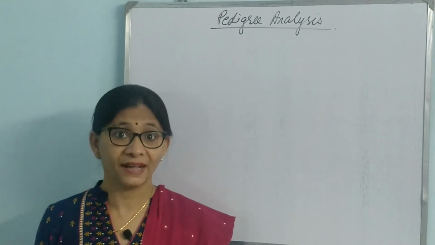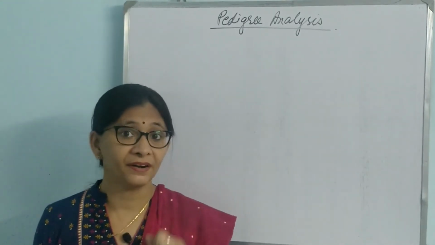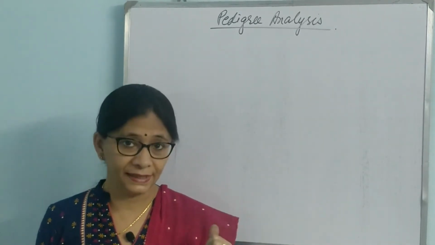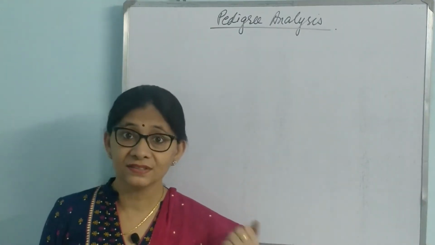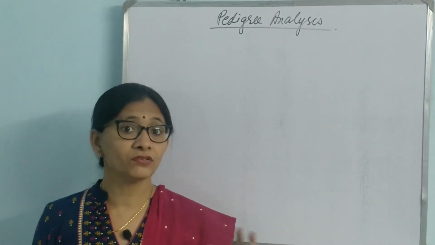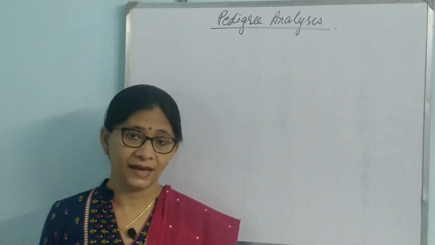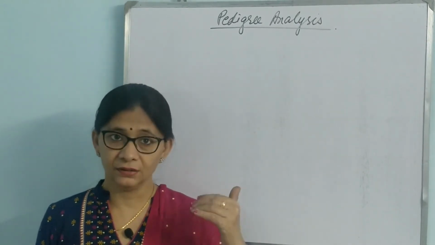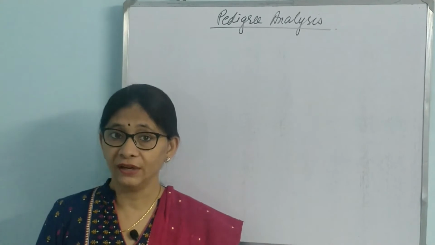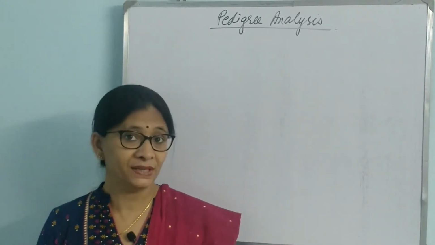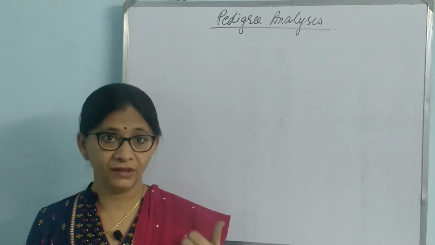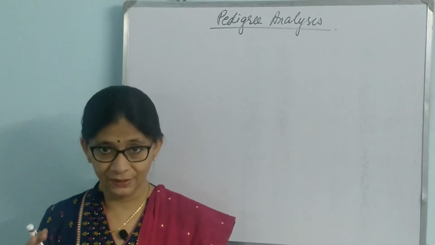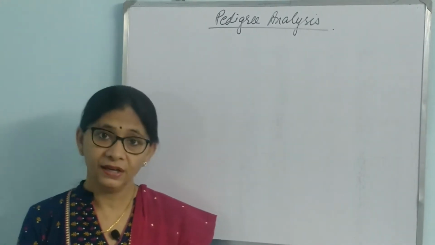Okay, it's not rare. So here we are talking about some rare traits, like, as has been already found out, hemophilia, colorblindness, then Parkinson's disease, thalassemia. These are not so widespread in society, but with population increase, they are also becoming quite prevalent. But still, we can find out the chances of their coming in offspring. If it is prevalent in the family, then we can find out the chances of offspring bearing such a trait. So, pedigree analysis.